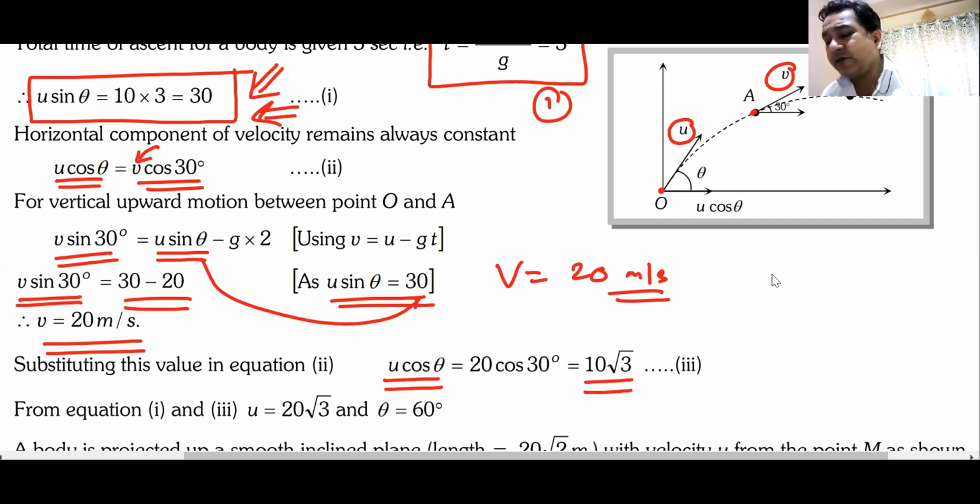Once I get the value of v, I can put it in the formula that horizontal component remains same. So I get the value of u cos theta. I have the value of u cos theta. I have the value of u sine theta. I can calculate the angle and the speed of projection.